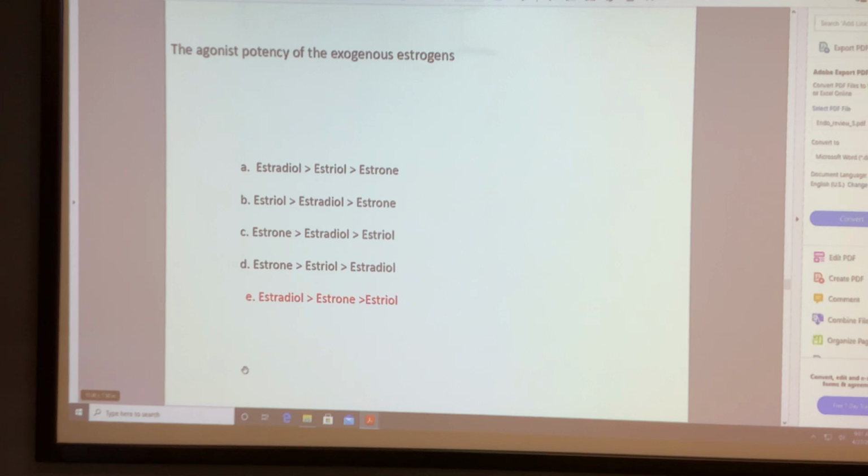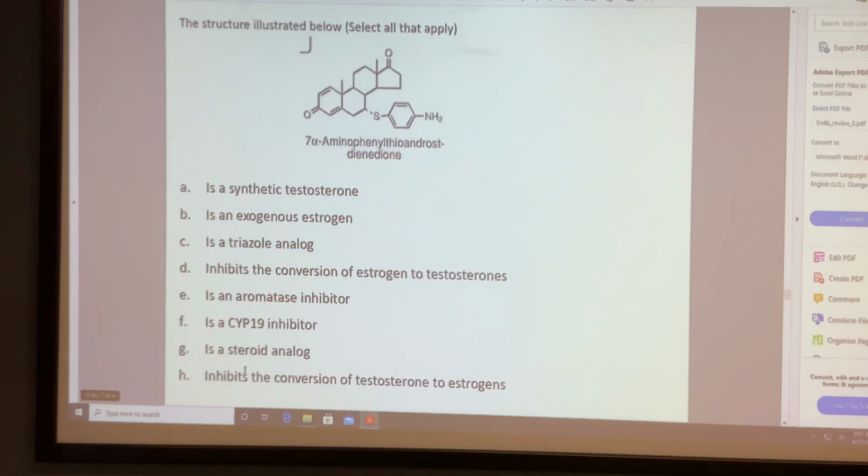In estradiol, we have a 2-hydroxy, an additional hydroxy, but that is not good for the hydrogen bonding interaction. There is a disturbance, that's why we lose the activity.